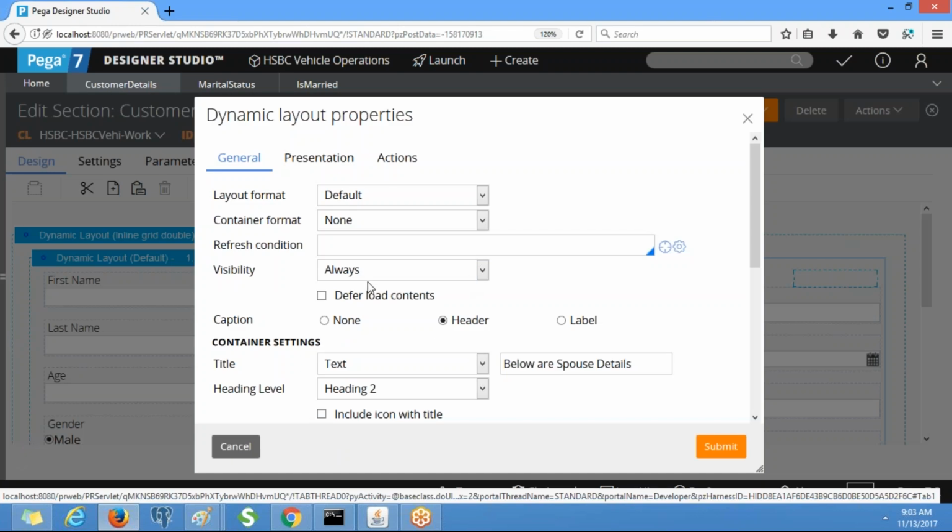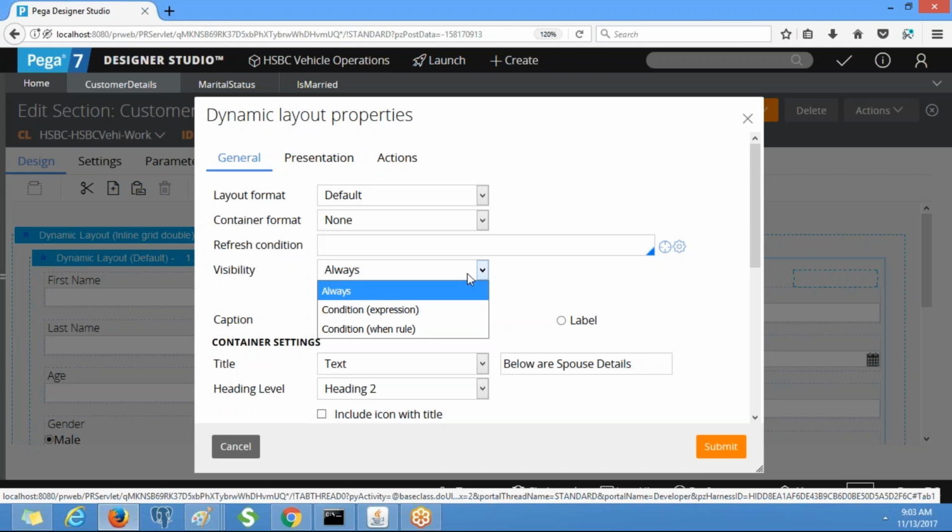See here we have the visibility option. By default we have the option always, which means this layout will always be visible, but we need to make it visible when marital status is equivalent to married.